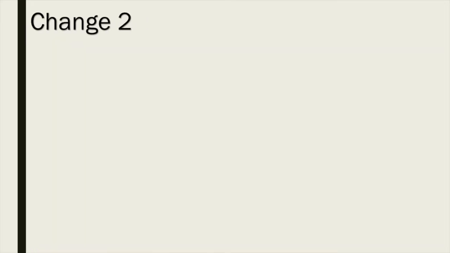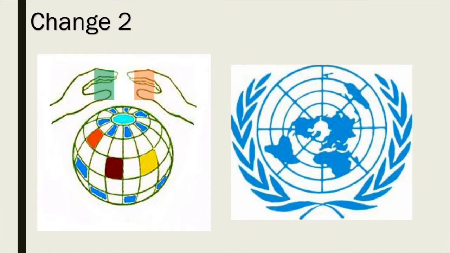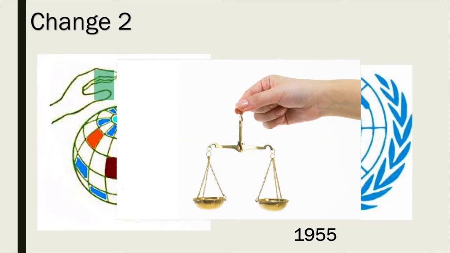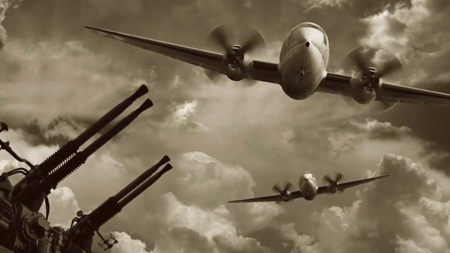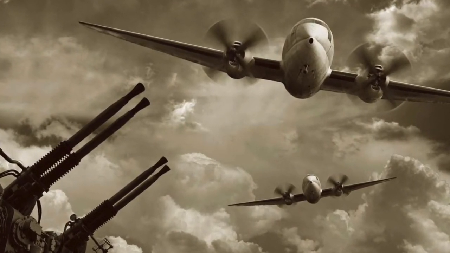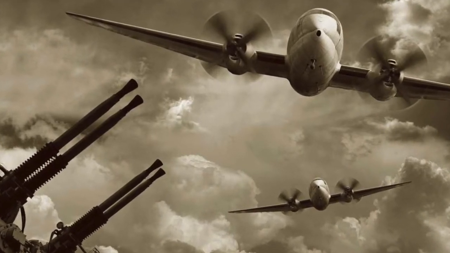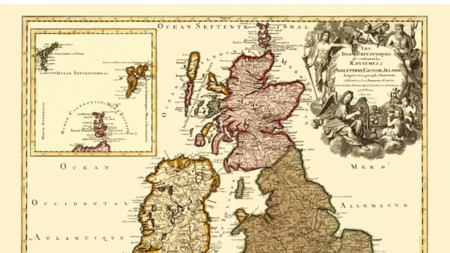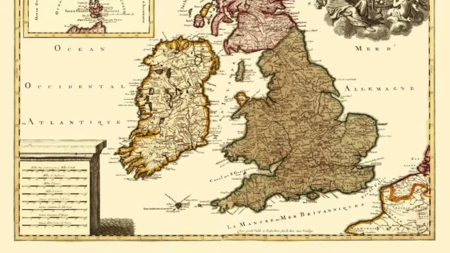Another change that happened after World War II was Ireland becoming a member of some world unions. Ireland became a member of the UN in 1955 after having been denied membership because of its neutral stance during the Second World War and not supporting the Allied cause. At the time, joining the UN involved a commitment to using force to deter aggression by one state against another if the UN thought it was necessary. This was a change because Ireland was a part of Great Britain before separatist movements, not able to join as a member state by its own.